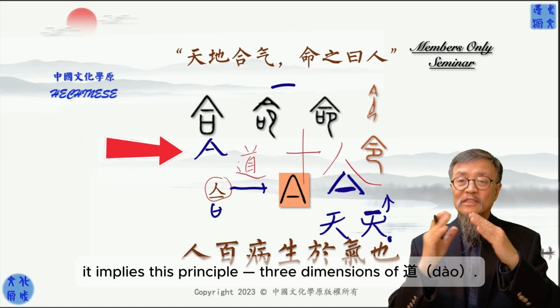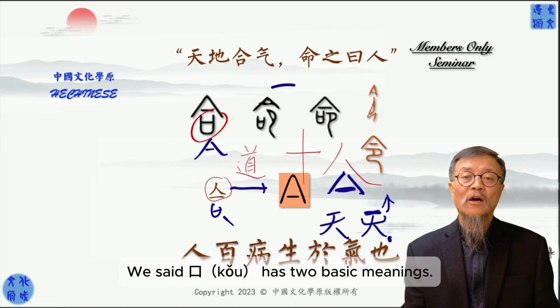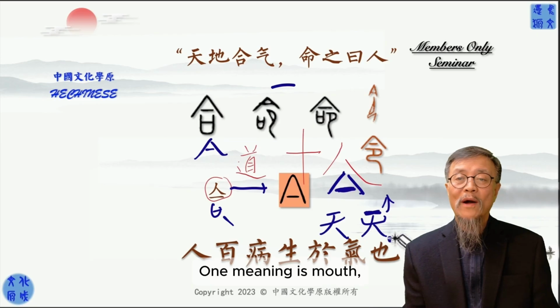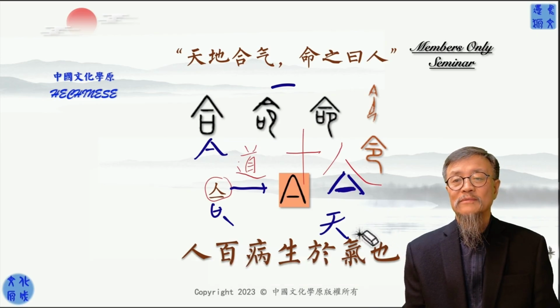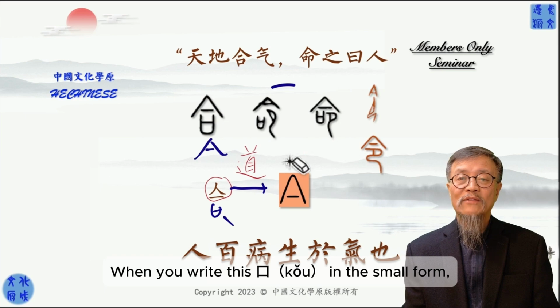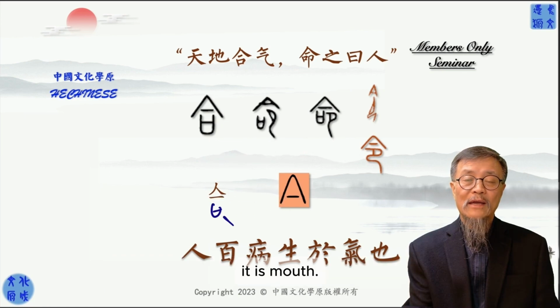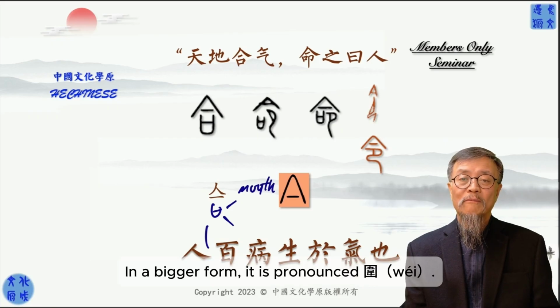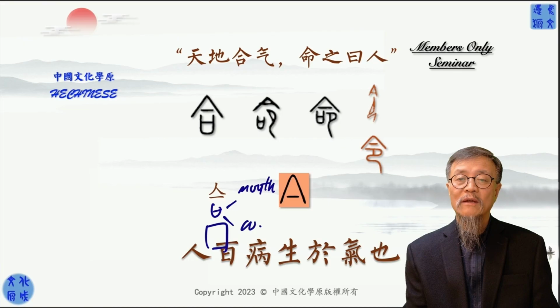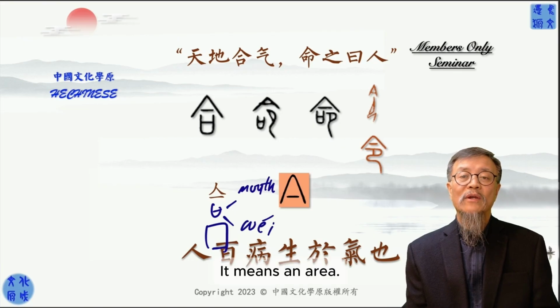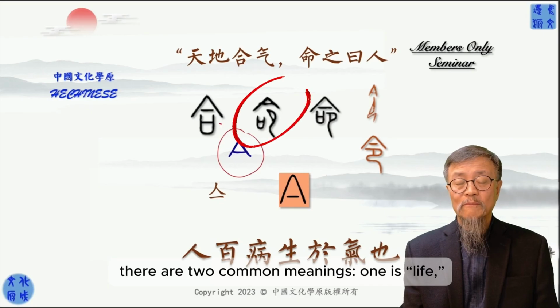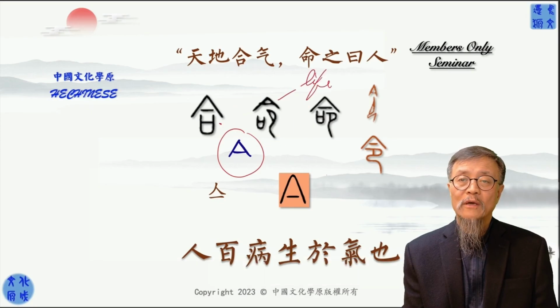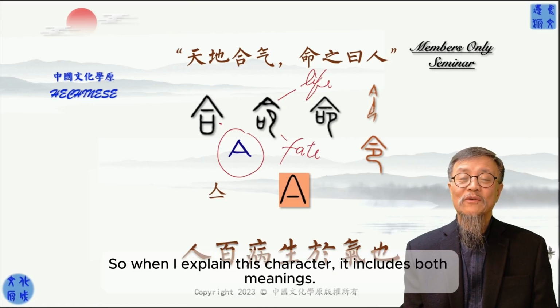dimension of Dao. The lower part is 口, and there are 2 basic meanings. One, mouth. When you write this 口 in a small form, it is mouth. A bigger form, pronounced as wei, is area. Another one is called Mìng. There are 2 most common translations: one is life, another is fate. Mìng. So when I explain the character, you know it embeds both of these.